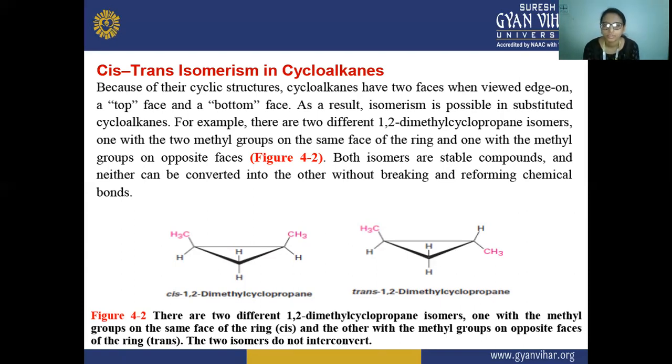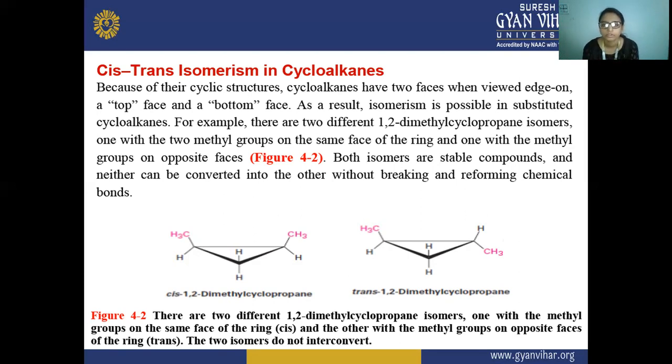Here the ring cannot be broken and reformed. This is the result of the isomerism possible in substituted cycloalkanes.